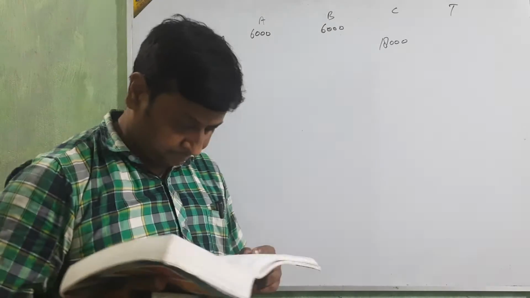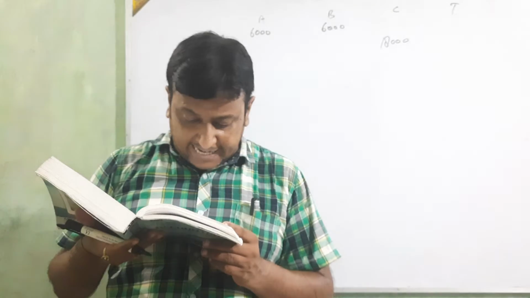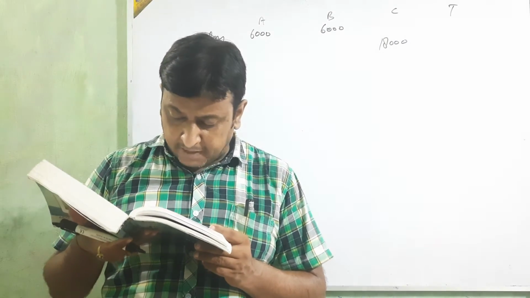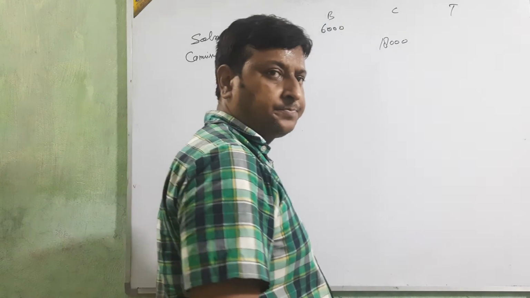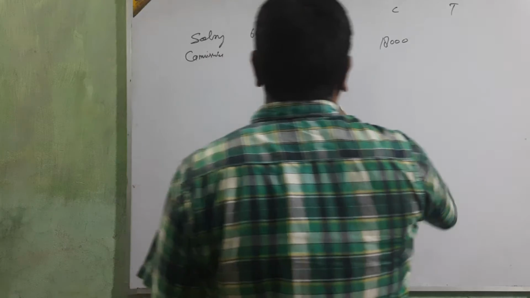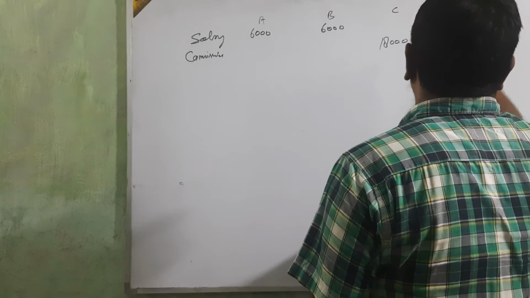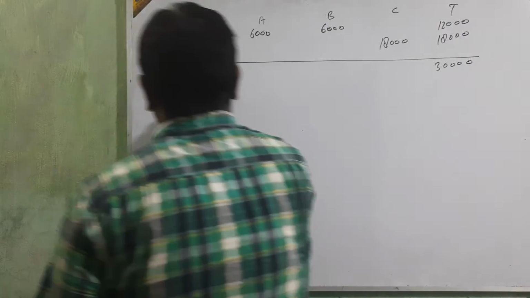Okay, beta. And then the guarantee of 50,000 profit. Okay beta. Then the total is 12,000 and 18,000. Total is 30,000. Write down profit.